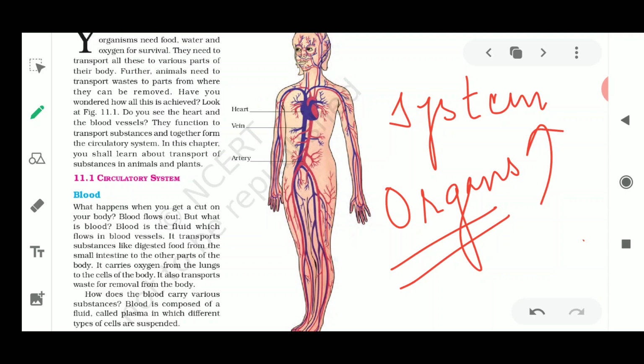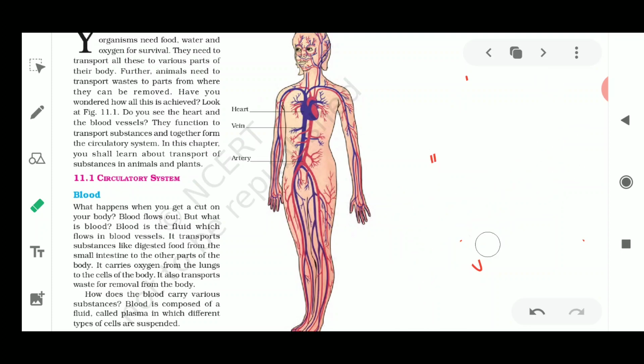In the same manner, human beings also have various organs which work in a synchronized way and have to seek the orders of their head. It means the organs require orders which we get from our brain, and then all these organs work in a very good manner, otherwise our body is not going to work. We will fall ill, we will fall sick. So the system which we are going to study here will be the circulatory system. Now this circulatory system consists of three things, that is the heart.